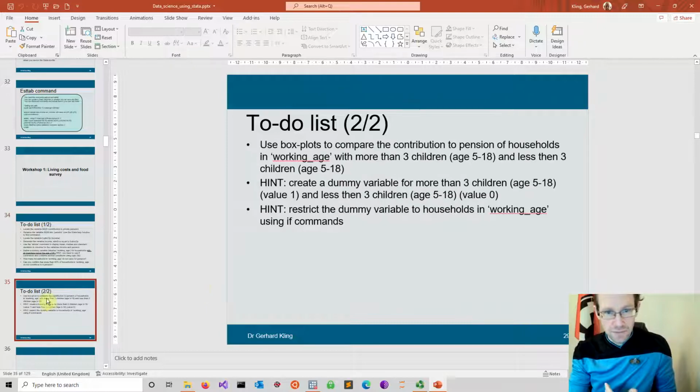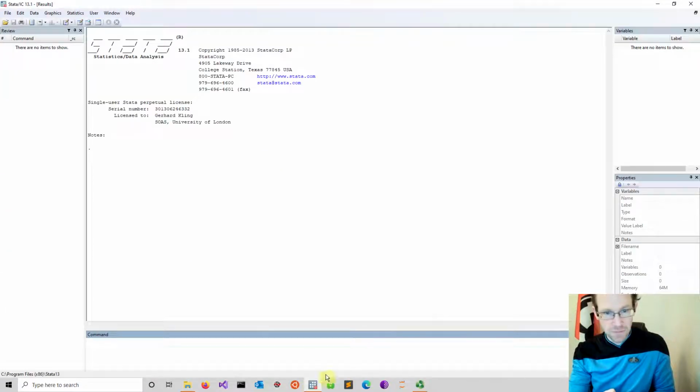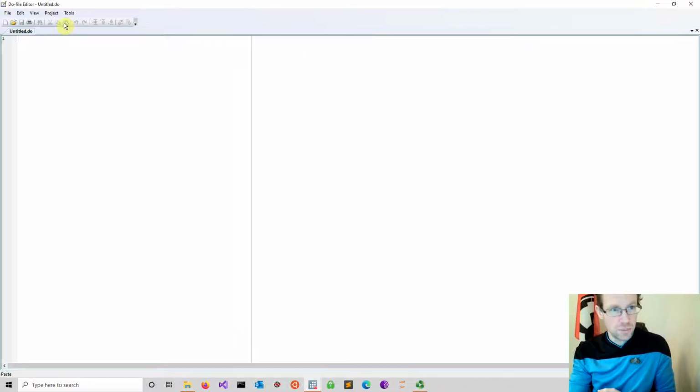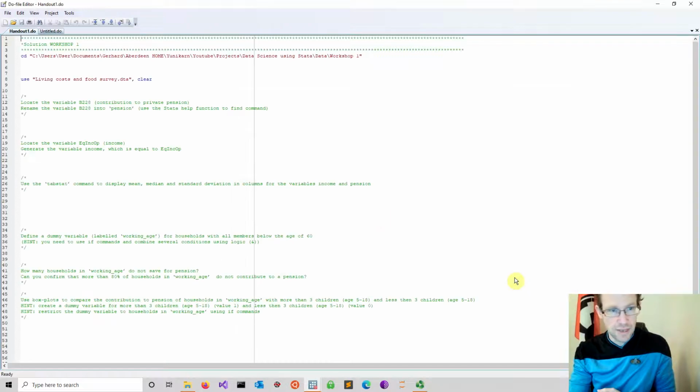So the only thing I have done now is I took all these instructions and copy-pasted them as comments into a Stata do file. Let me just close the PowerPoint, move into Stata. I opened up a session and I also opened up a do file. In fact, I have it here, so that's my handout.